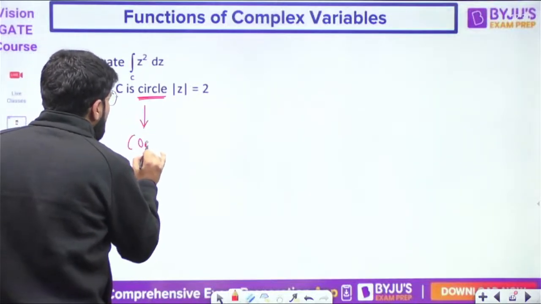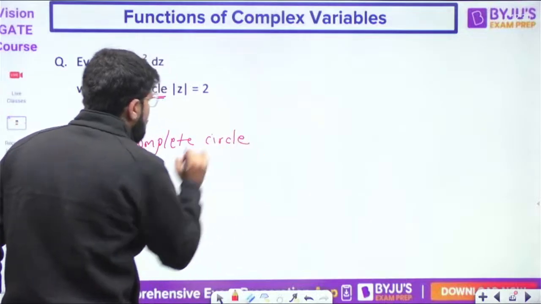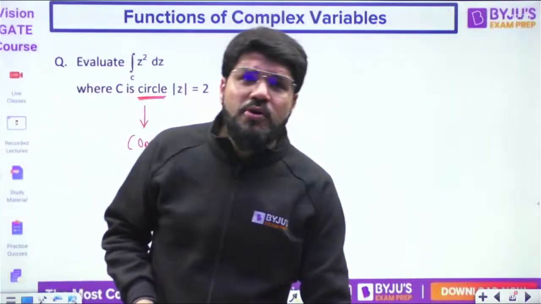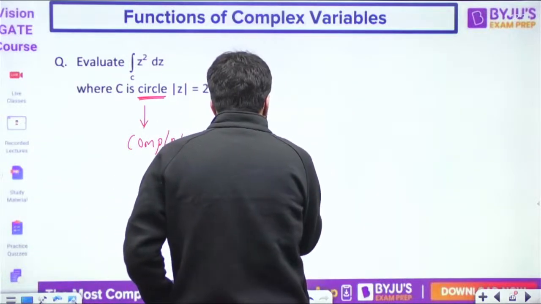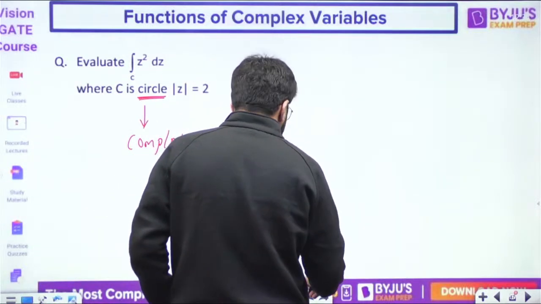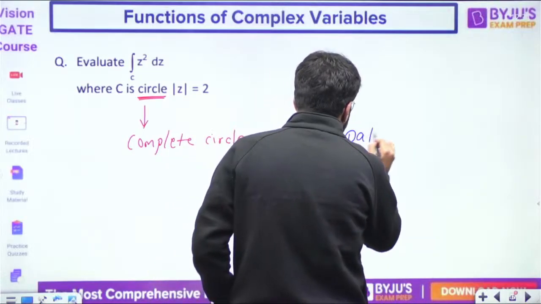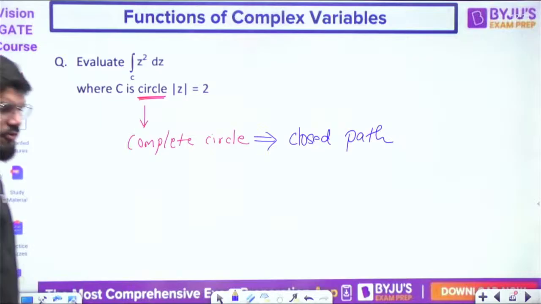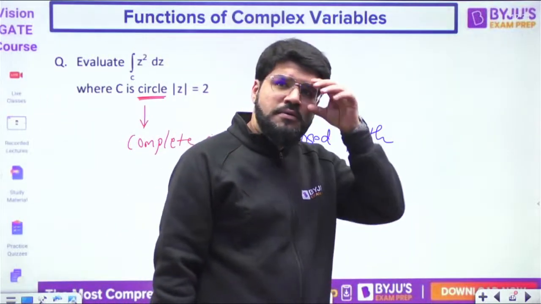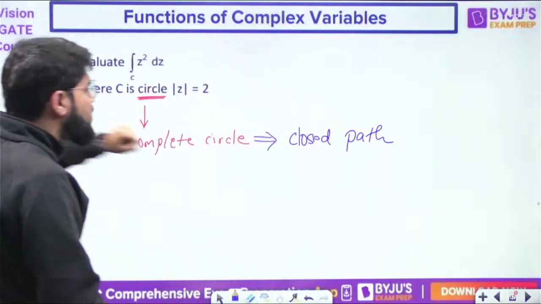यहाँ पे circle बोला है. Circle का मतलब है complete circle. Okay. Now when I talk about complete circle, now coming to the very, very important ideas. Now when we talk about complete circle, this forms a closed path. Yes, Musab, correct. This forms a closed path.